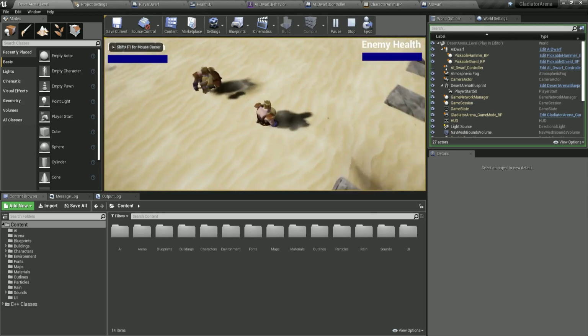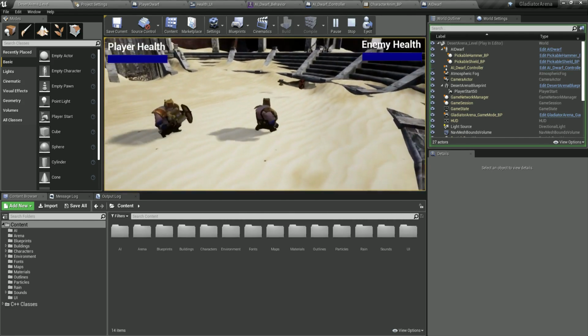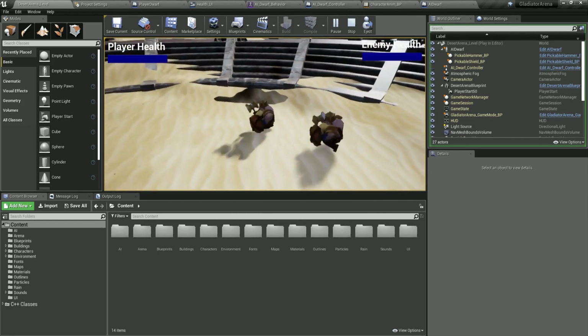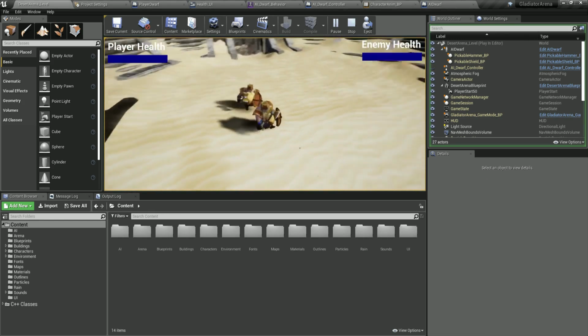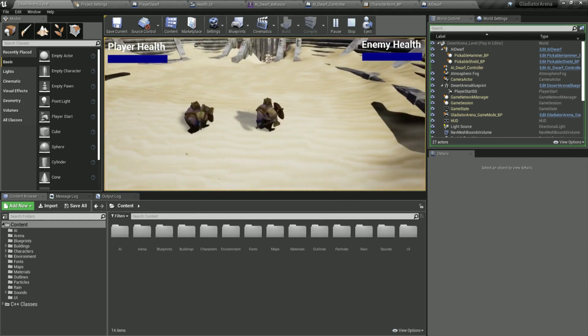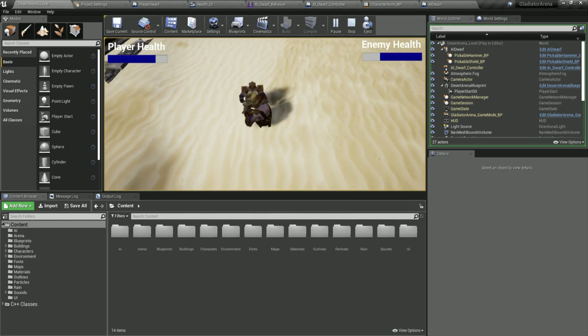I have my character who doesn't have his weapon and the armor, and our AI is chasing us. So I need to come close over here to pick up the armor and my weapon, and now I can start attacking him. And notice at the top corners we have the health, so if we start fighting each other, you will see that we are subtracting health from each other.